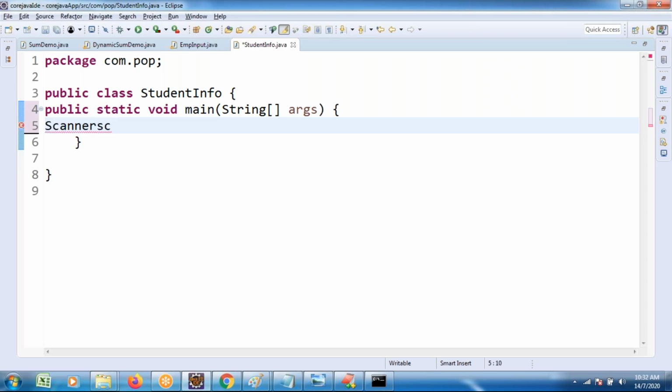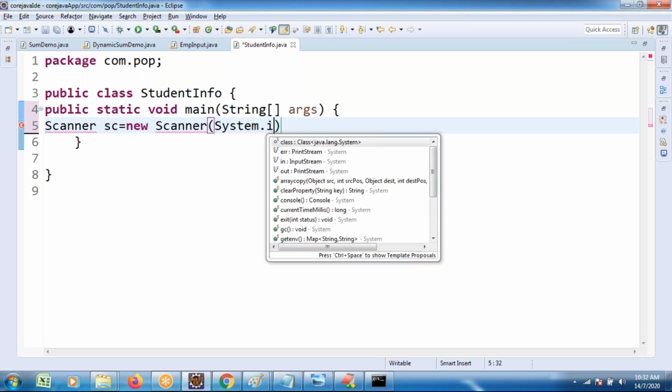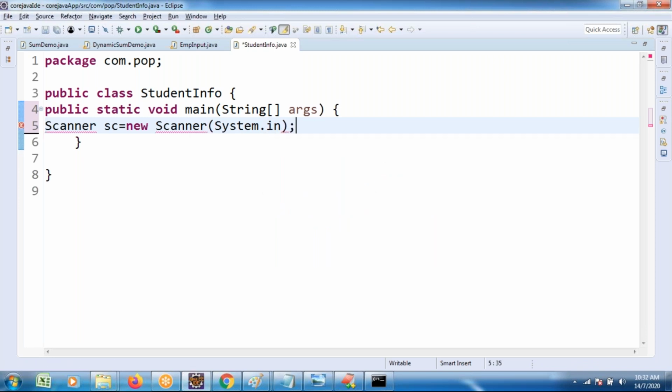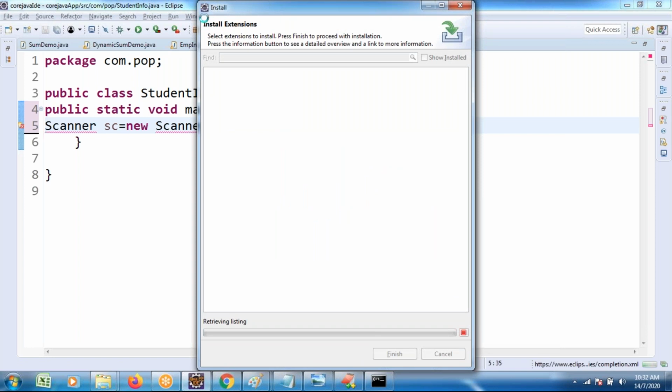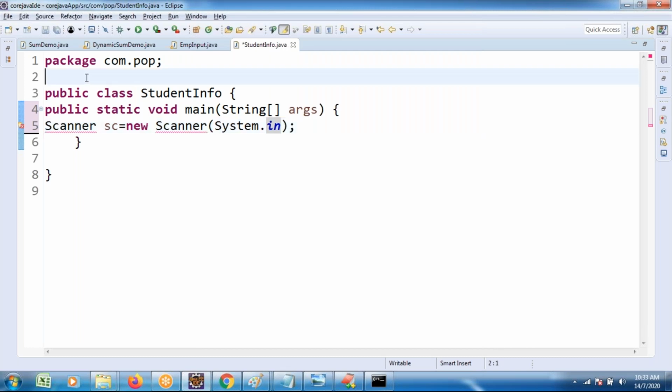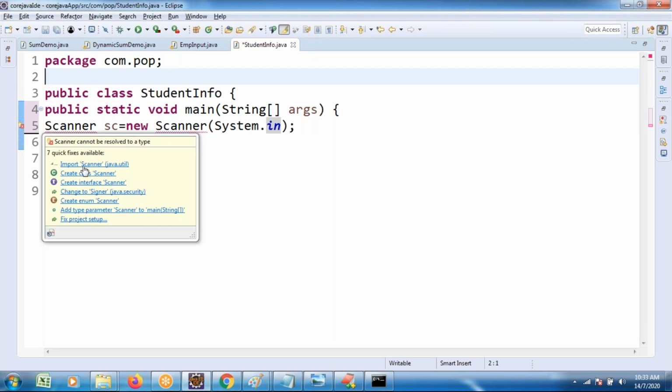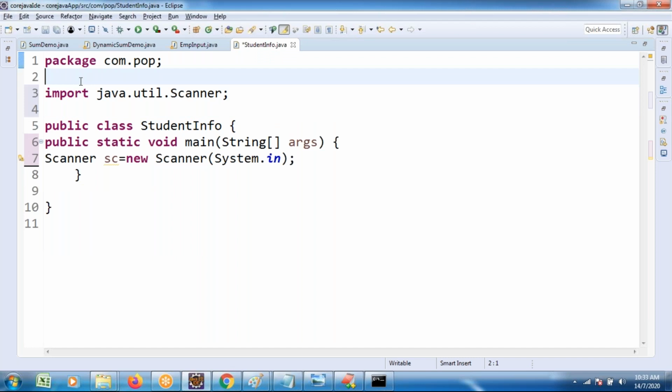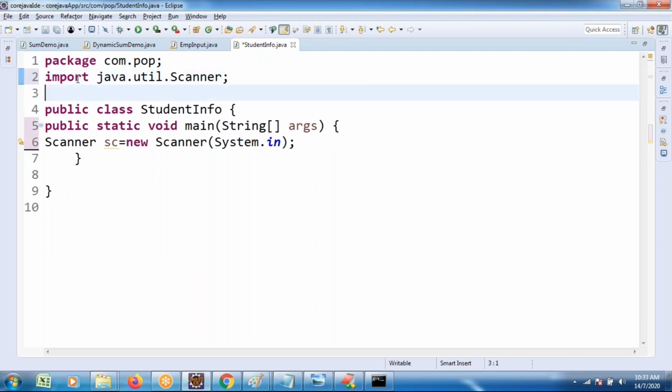Scanner sc is equal to new Scanner of System.in for dynamic input. The prerequisite for this is the import. If you keep the cursor there, it automatically shows you the import: import java.util.Scanner, the Scanner class we have to present.